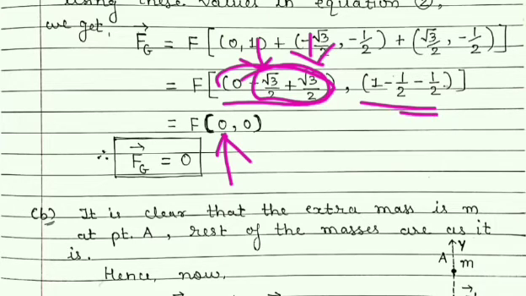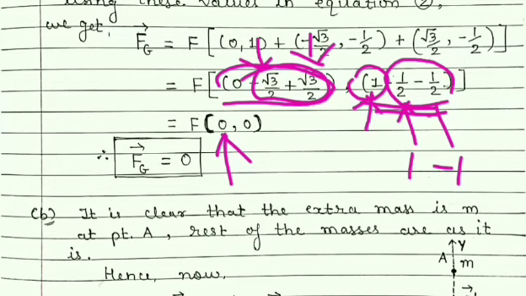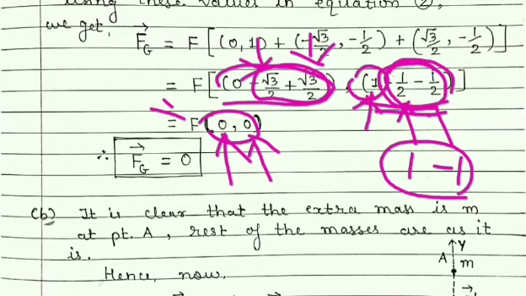Now check for this y coordinates, 1 and this minus 1 and this minus 2, they will give us minus 1. So here it is 1, and for this minus 1 by 2 and minus 1 by 2 it is minus 1. So 1 minus 1 is 0. So we get y component also 0. And so finally we can say that if this 0 is multiplied to f, then the result is 0.